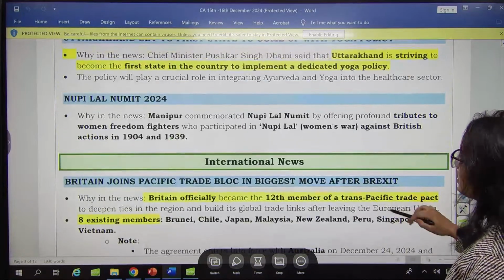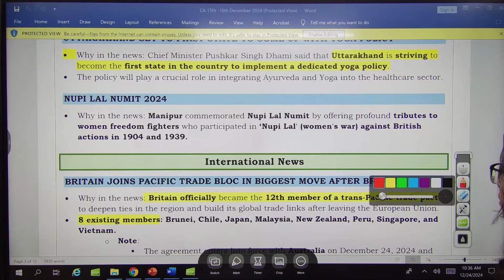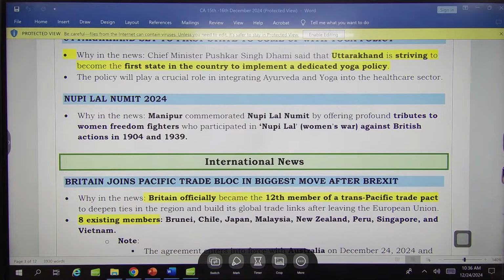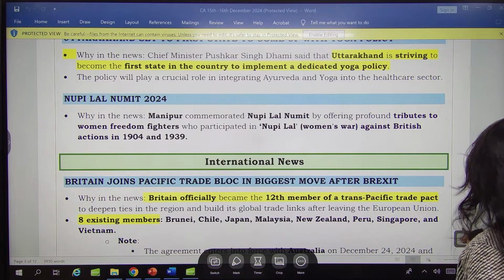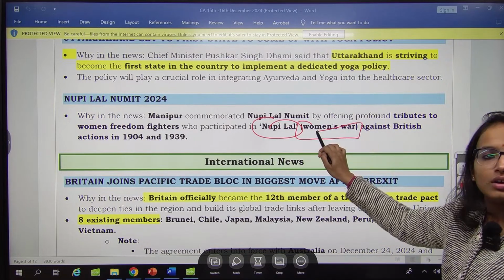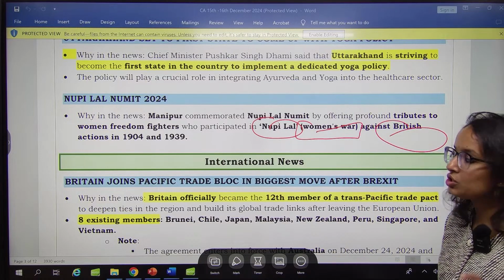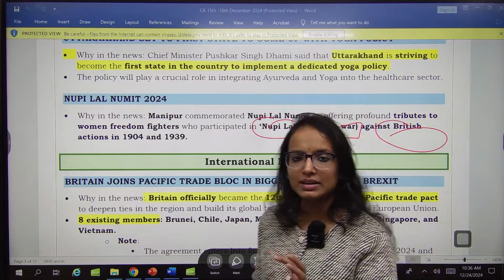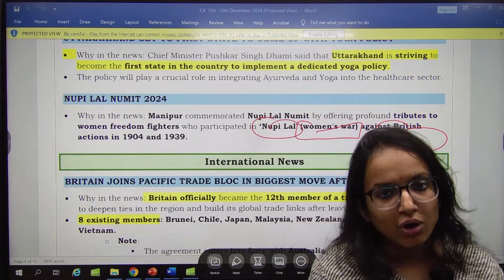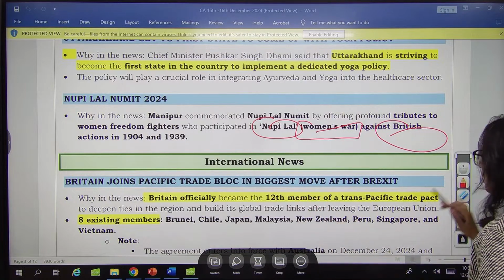Then next is Manipur. The state of Manipur has commemorated Nupi Lal Numit by offering profound tributes to women freedom fighters who participated in the women's war. What is this Nupi Lal? This is the women-led war against the British actions during the period of 1904 to 1939. So this has been acknowledged in the state of Manipur. That is what is known as Nupi Lal Numit.